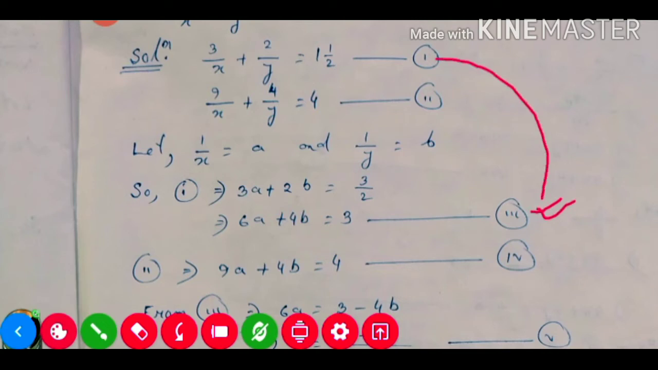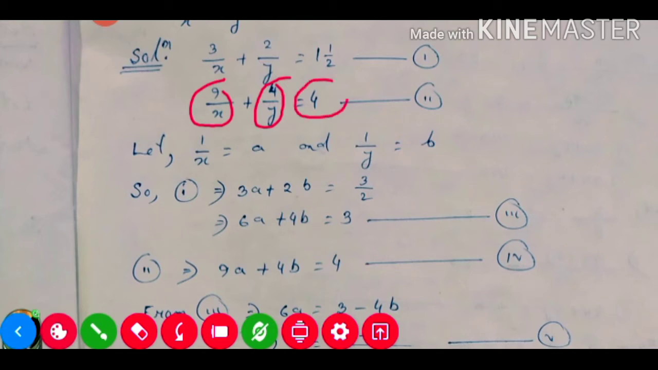So this one will give equation number 3, because we got it from equation number 1. Now from equation 2 we will get 9a plus 4b is equal to 4. Here we do not need to cross multiply because it is not a fraction. So this one will be equation number 4.